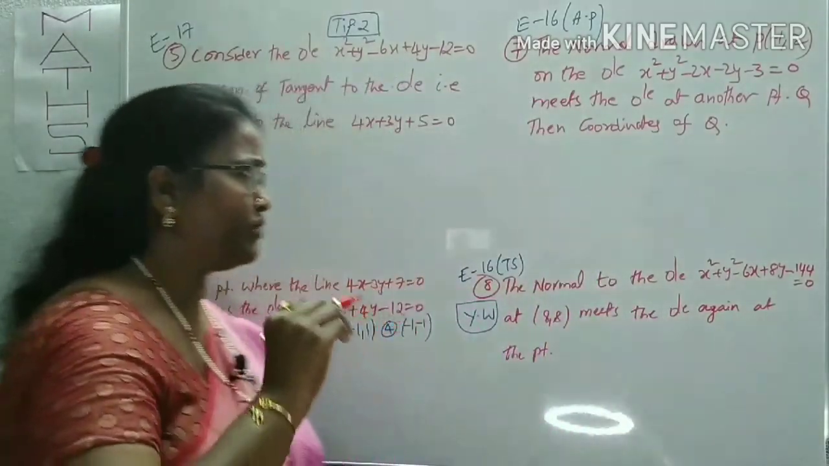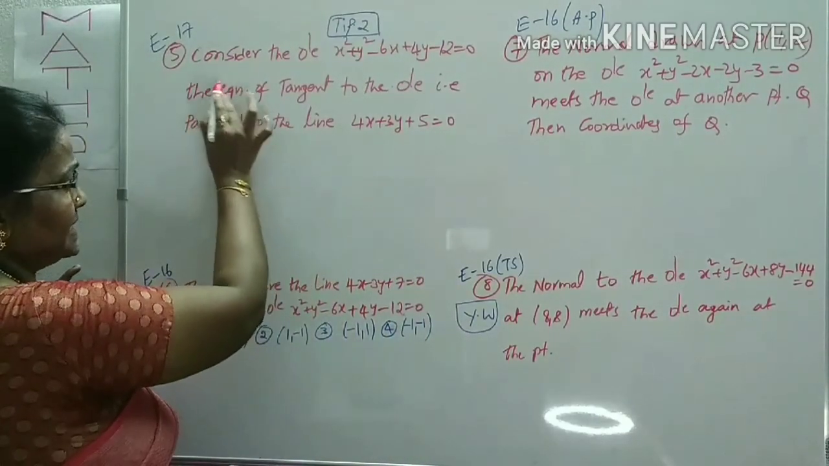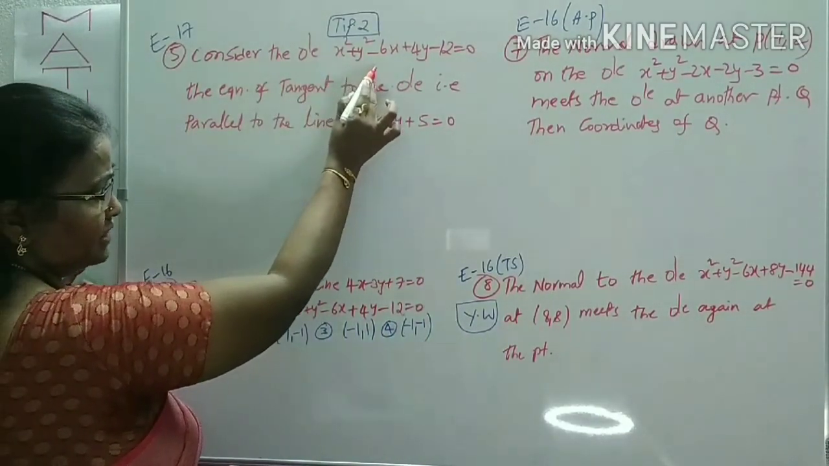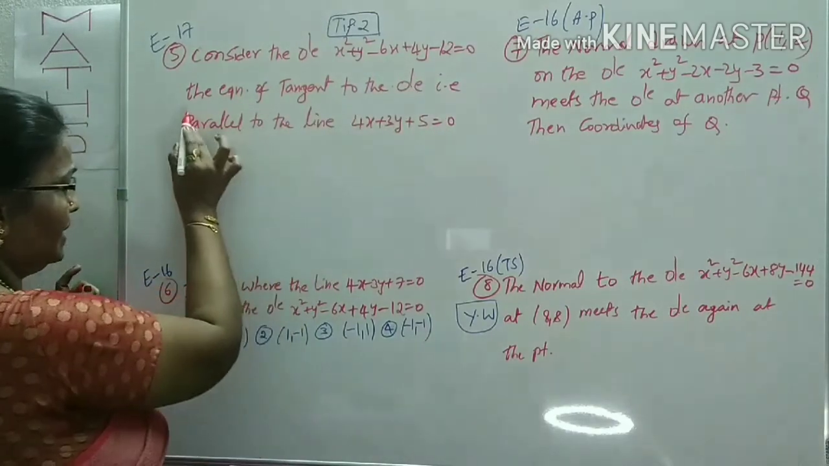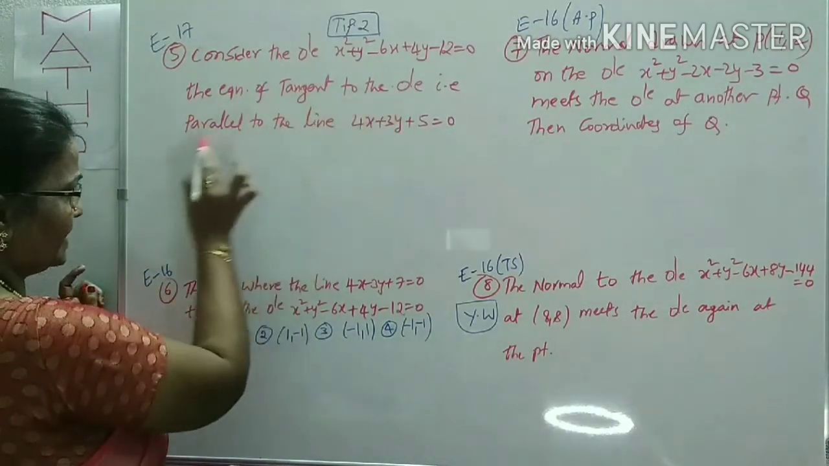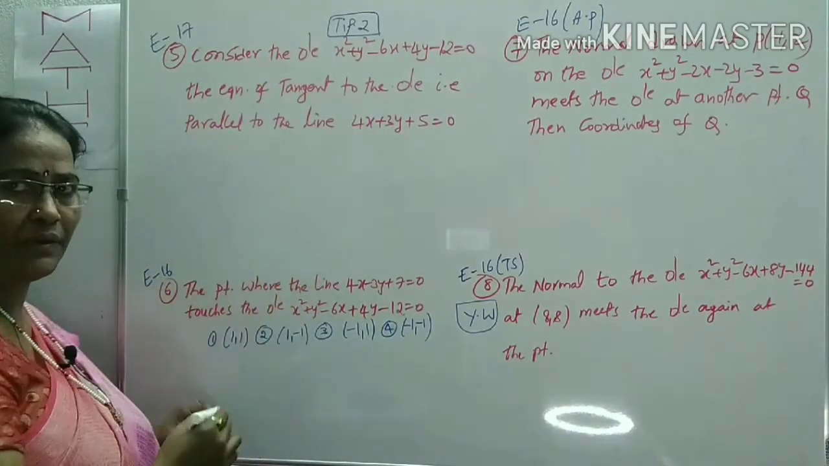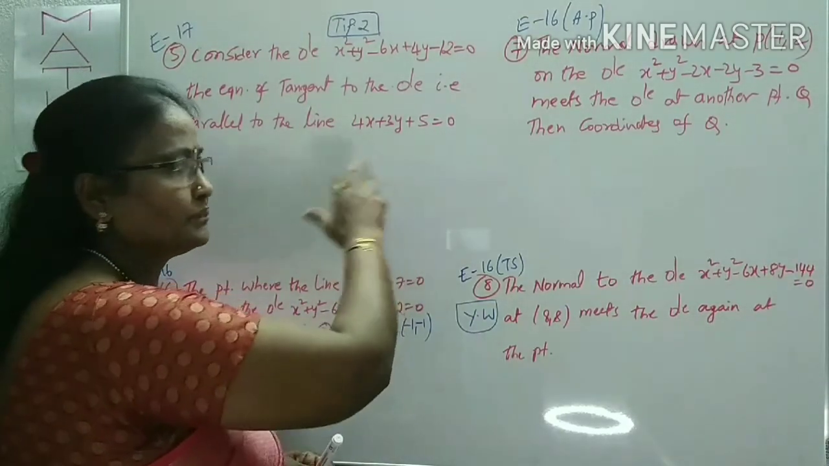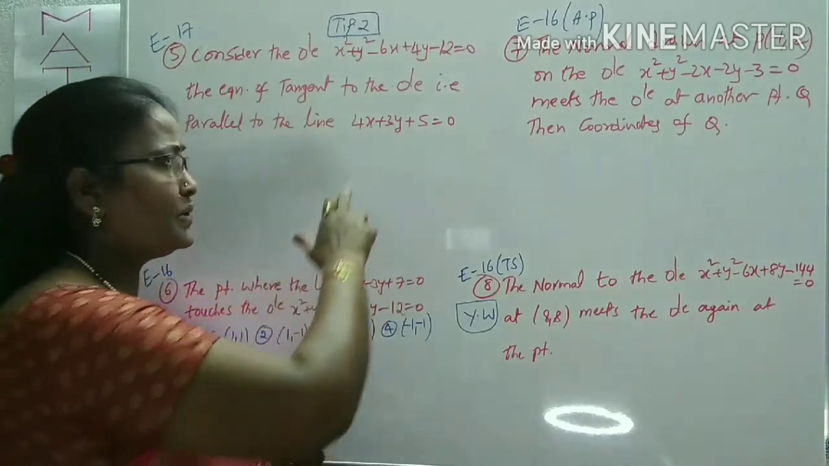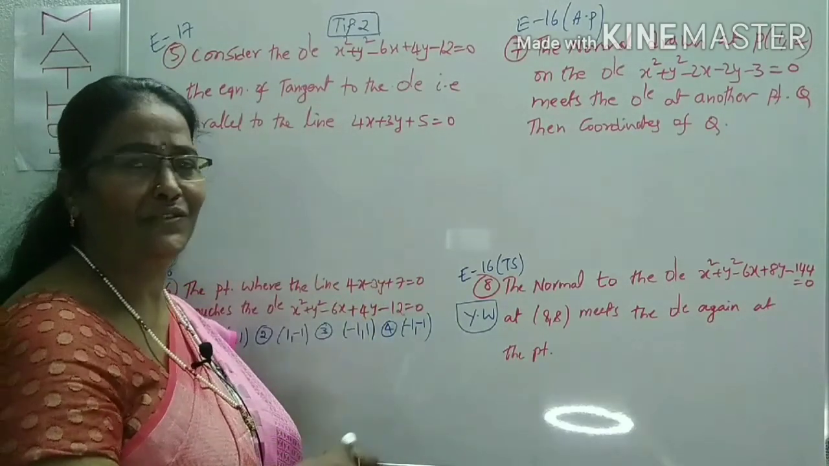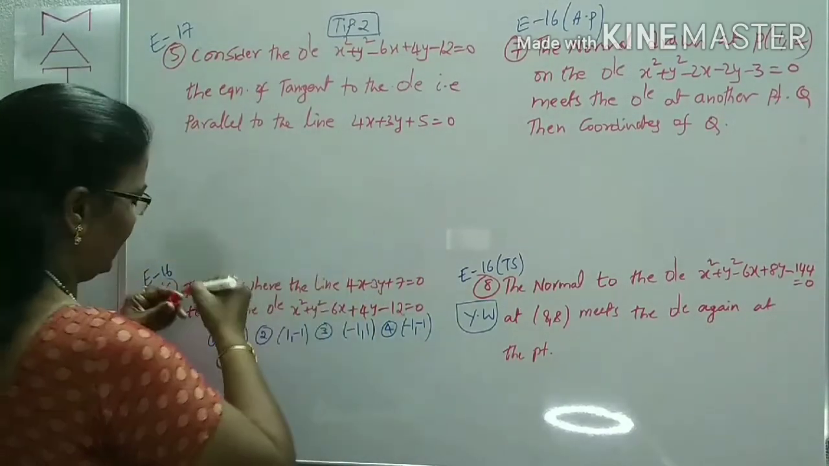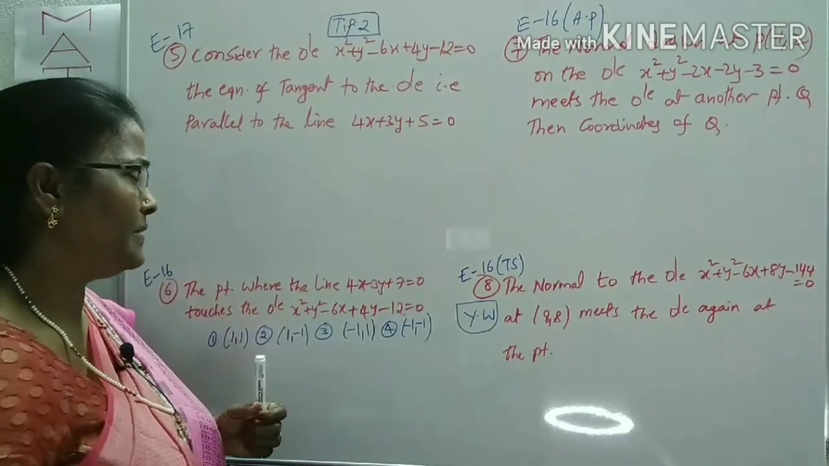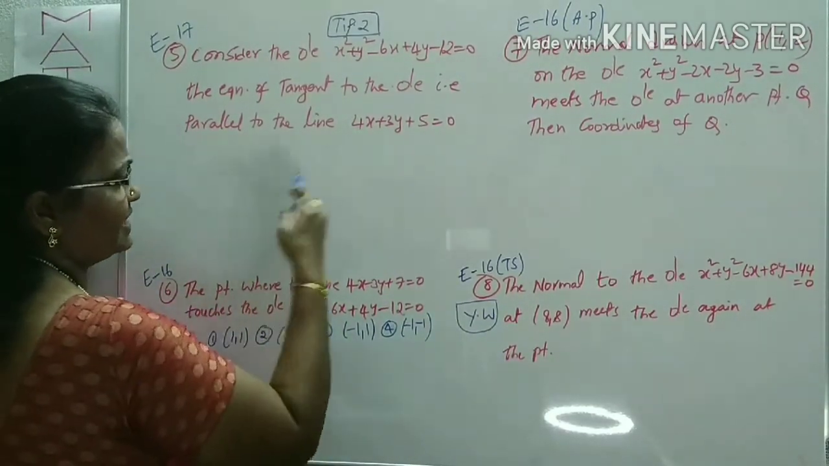In this question, what you can observe is: consider the circle x square plus y square minus 6x plus 4y minus 12, the equation of tangent to the circle parallel to this line. We can find out the equation of tangent to that circle which is parallel to this line. So a line parallel to this line you have to take first, that is tangent to the circle. That equation you have to find out. Indirectly we want to collect the equation of tangent which is parallel to this.